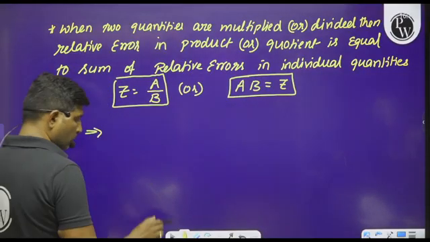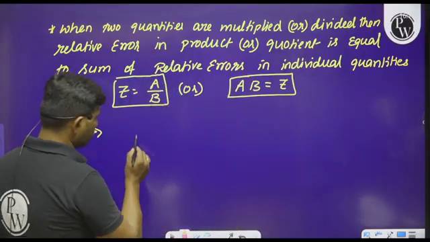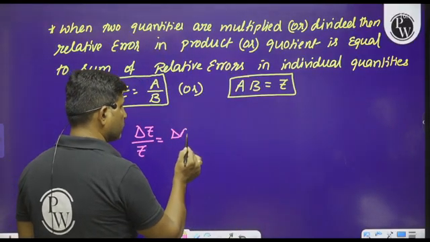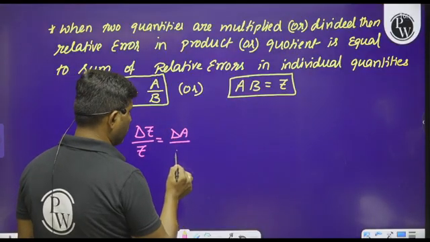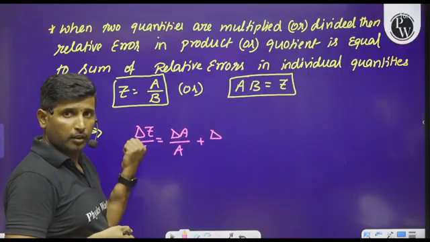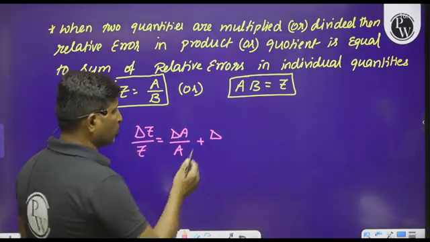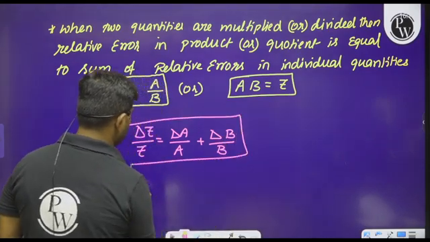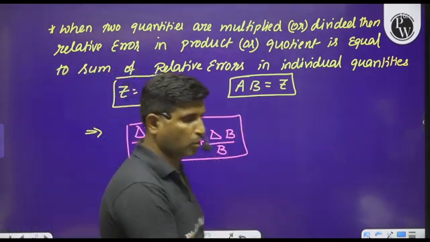In this we will not get absolute errors. We can get only relative errors, for either division or multiplication. So the relative error in the product or in the quotient is always equal to the sum of the relative errors in the individual quantities.